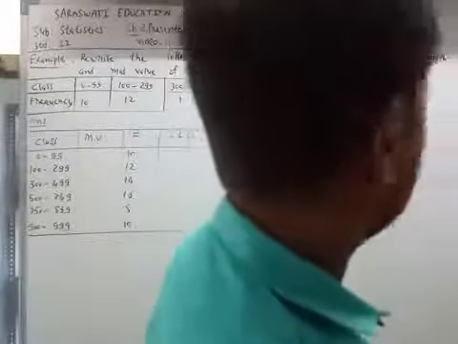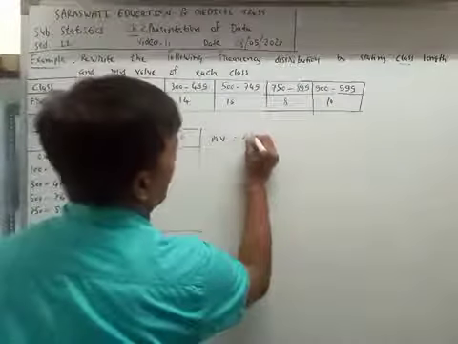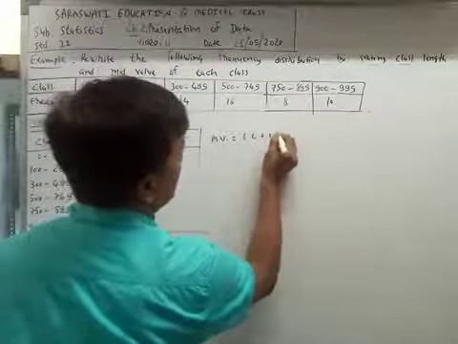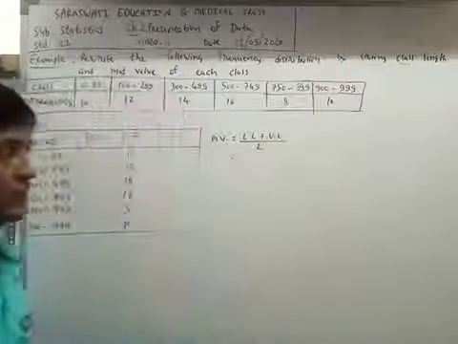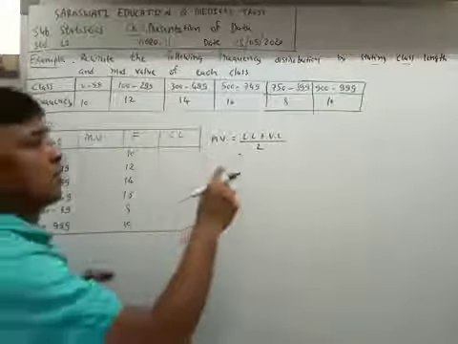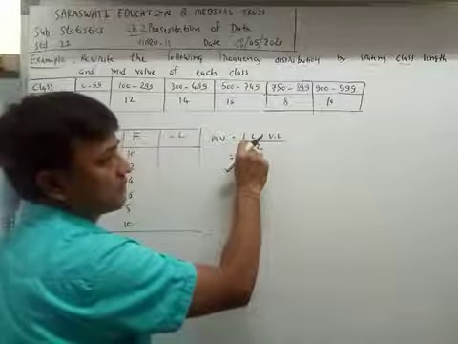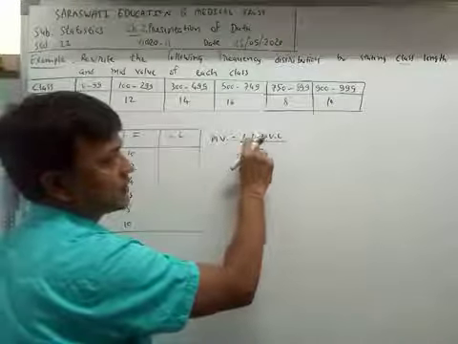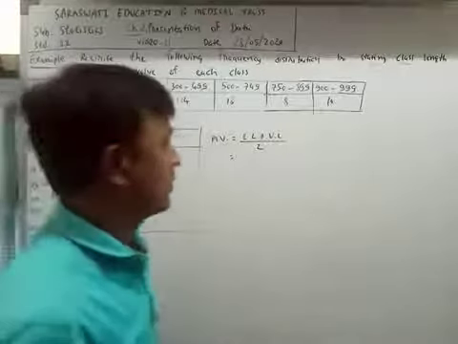The formula of mid value: lower limit plus upper limit divided by 2. Or you can write another method: upper limit plus lower limit divided by 2.